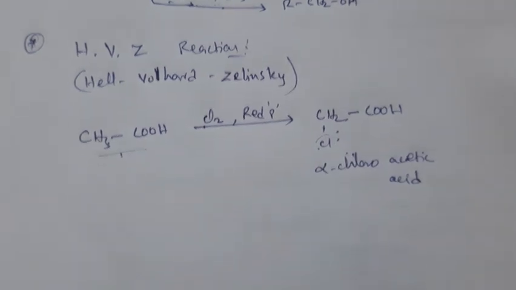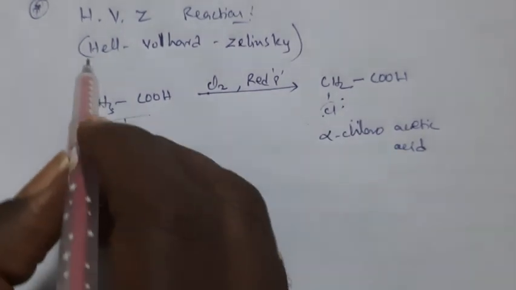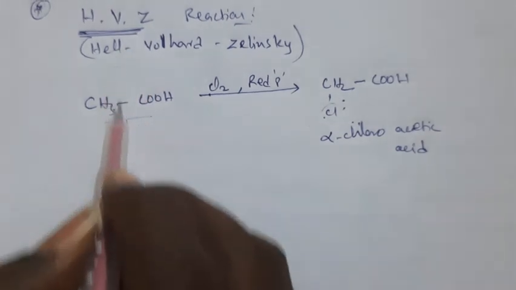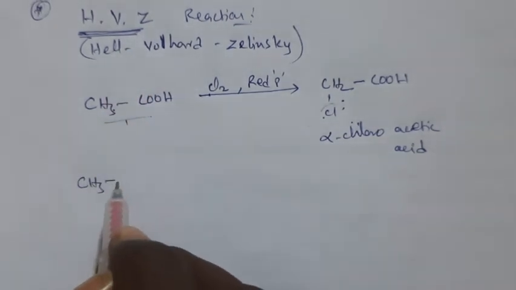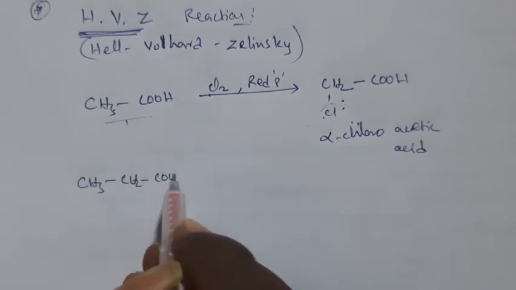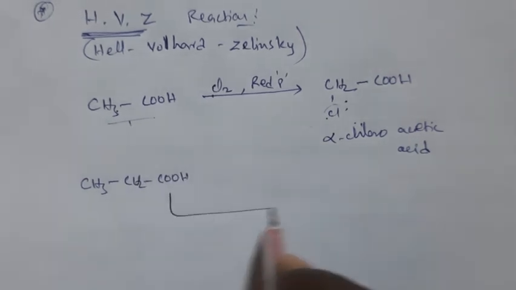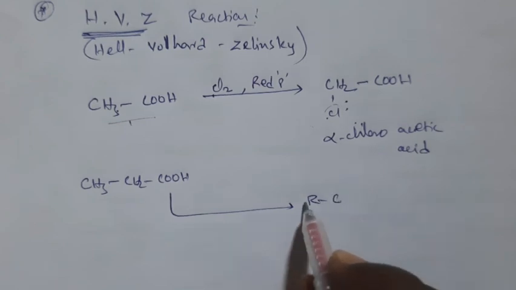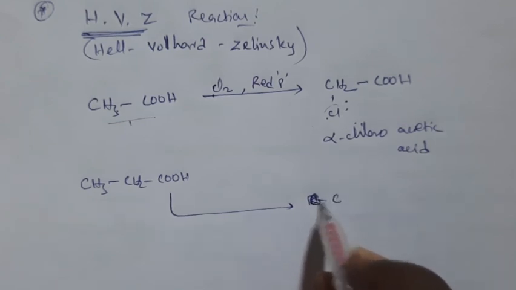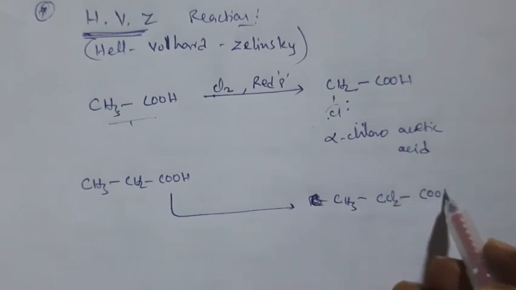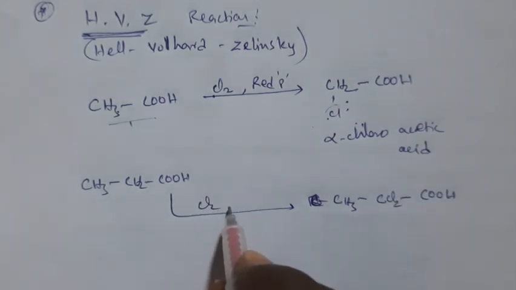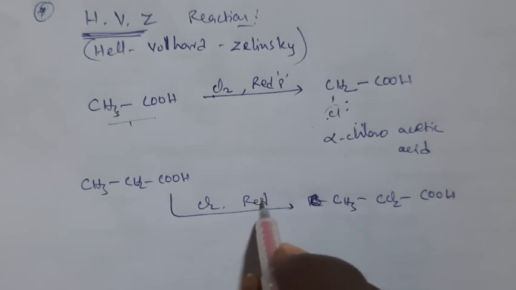So you may get questions from this HVZ reaction. This is important. Suppose I am doing this one: RCH2COOH is one reactant, and this will convert into RCCl2COOH. So how many moles of chlorine do I have to use here?